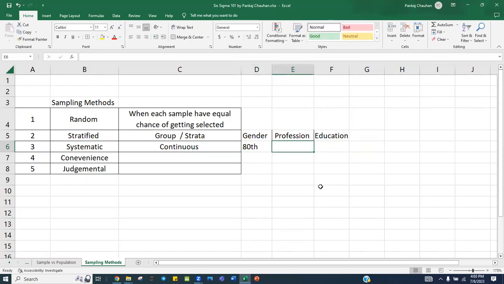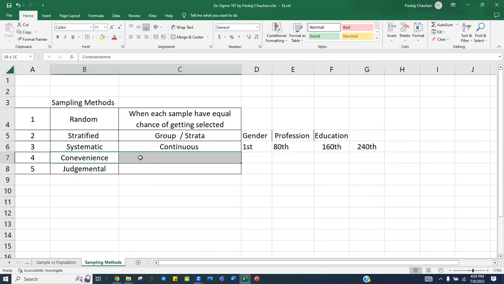The first product you pick as number 1, then the second is the 80th, the third will be the 160th, and the next will be the 240th. Or you can decide based on time: every 30 minutes you pick up a sample, every 40 minutes, or every 90 minutes. That becomes systematic sampling.